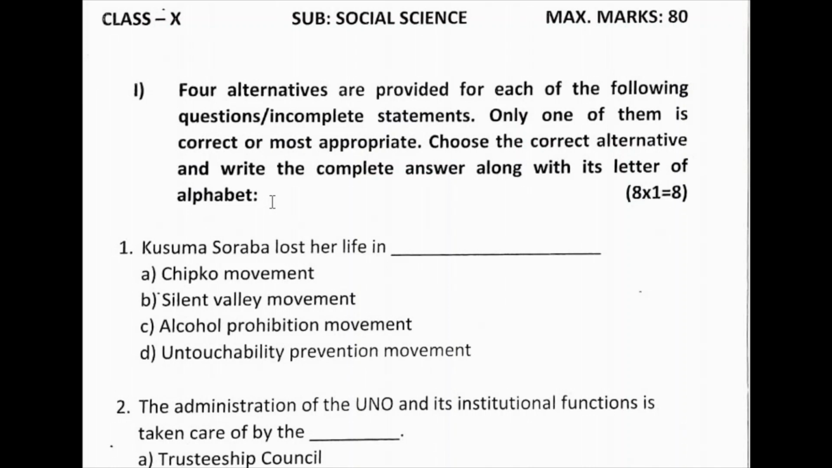So we already discussed all the lessons in detail and also important questions from each lesson. Today let us discuss one question paper. How will the question paper be? One model, let us see.